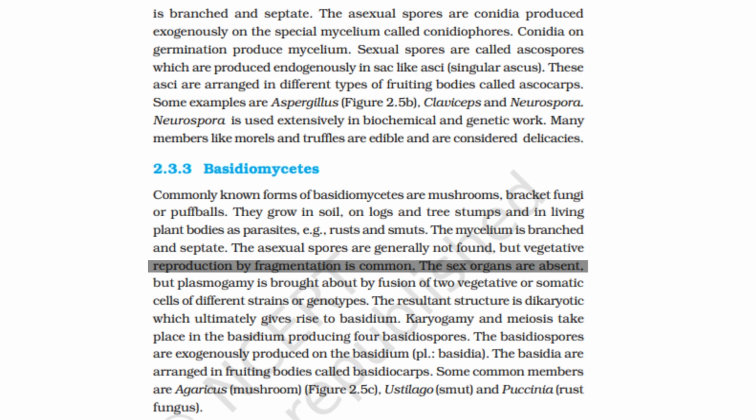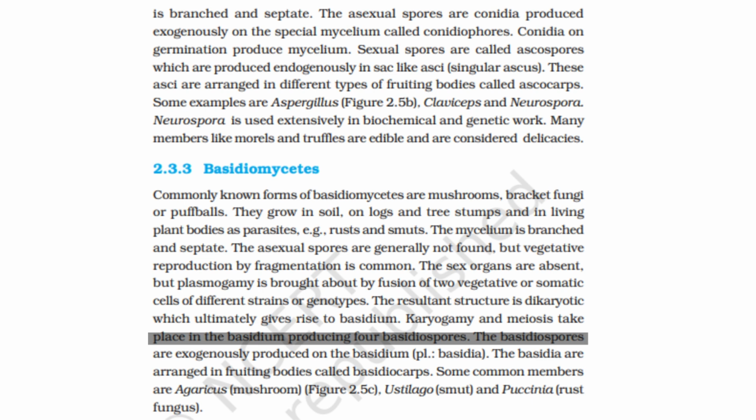The sex organs are absent, but plasmogamy is brought about by fusion of two vegetative or somatic cells of different strains or genotypes. The resulting structure is dikaryotic, which ultimately gives rise to the basidium. Karyogamy and meiosis take place in the basidium, producing four basidiospores.